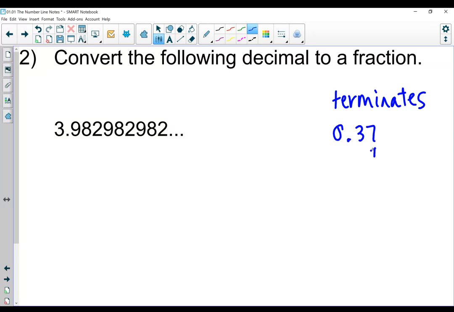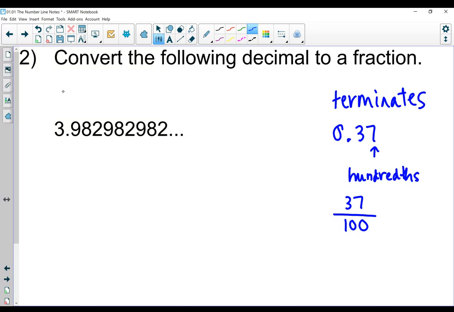The 7 is in the hundredths place. Remember, when we're going after the decimal, it's tenths, hundredths, thousandths, ten-thousandths. So this is in the hundredths place, and I can make that 37 divided by 100, or 37 hundredths. So it's easy when it terminates.